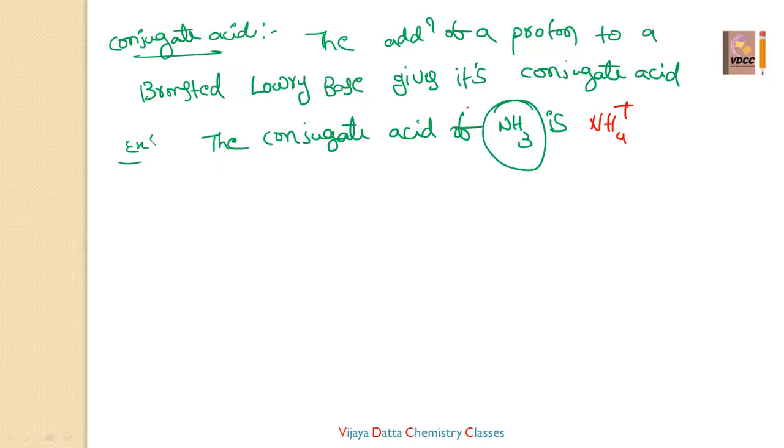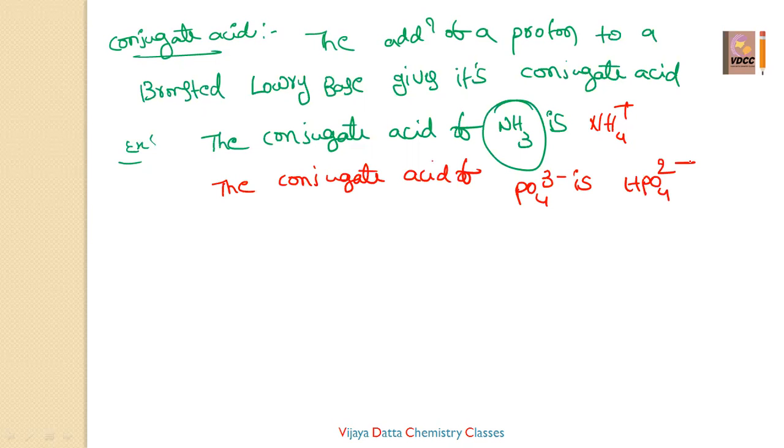Suppose you are taking the conjugate acid of PO4 3 minus. You have to add the proton, then it is simply HPO4 2 minus. You have to check the proton difference. PO4 3 minus, HPO4 2 minus. If you remove the H plus, then here it becomes 3 minus. Okay. So here, these are the conjugate acid and conjugate base.